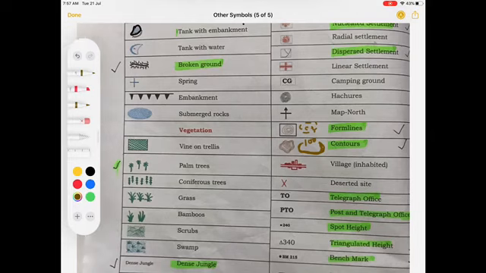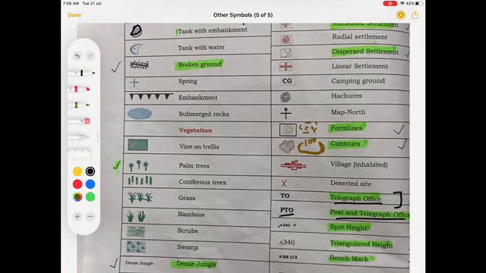Next symbol that we'll talk about is the telephone or the telegraph line, right? If TO is written, that means telegraph office. If PTO is written, that means post and telegraph office. Children, both are communication facilities in that area.